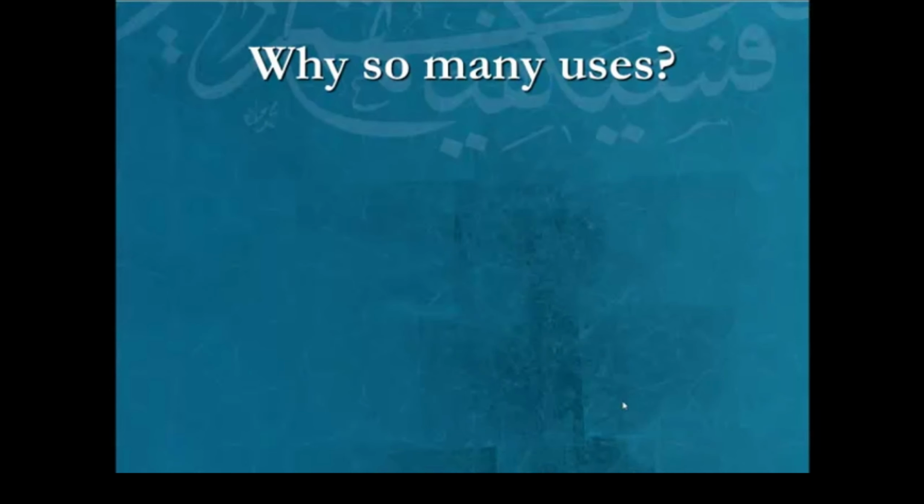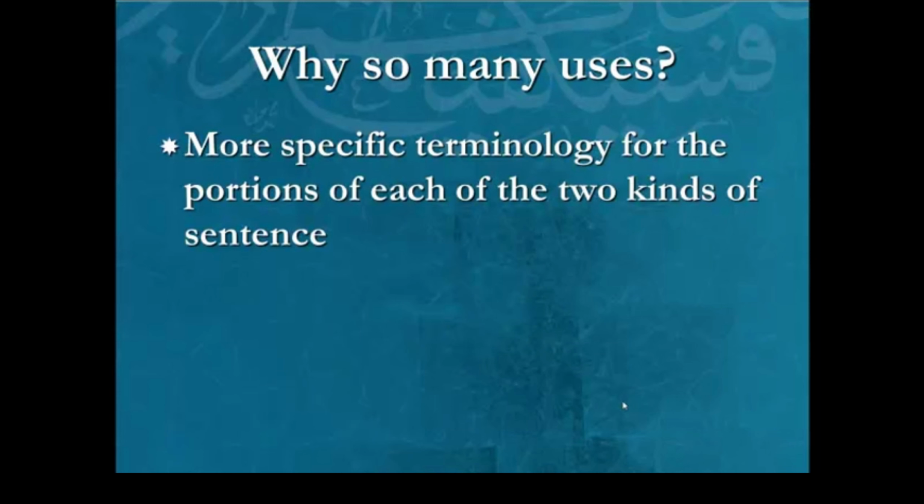Second factor: notice that the grammar people took the generic terms subject and predicate, and they came up with 4 more specific terms based on the kind of sentence you're dealing with, so that we have specific terminology for each kind of sentence. The portions of the verbal sentence are labeled differently, and the portions of the nominal sentence are labeled differently. All of those labels is what we're going to talk about today. So this is another factor that causes our number to become large: the fact that we have 2 kinds of sentences, and the portions of each of these 2 kinds of sentences have different labels.